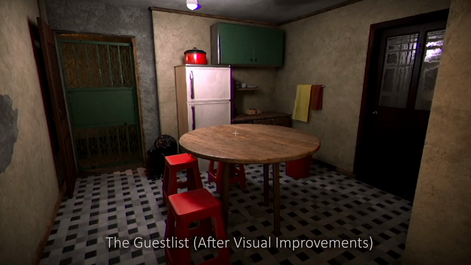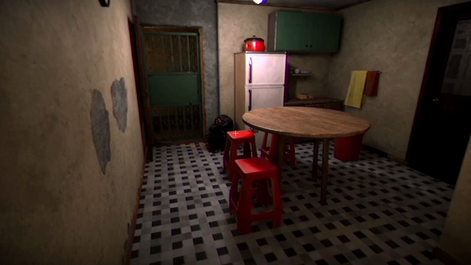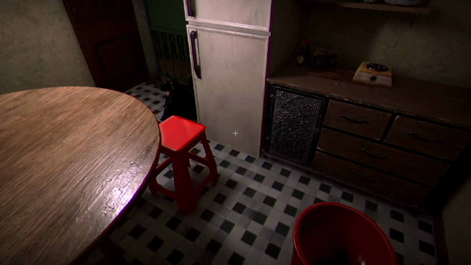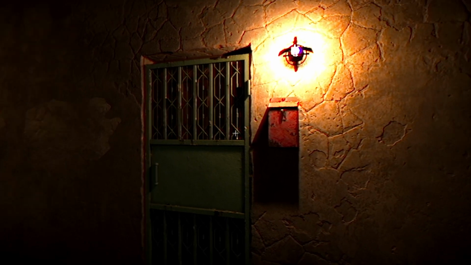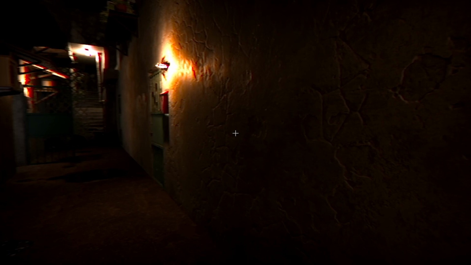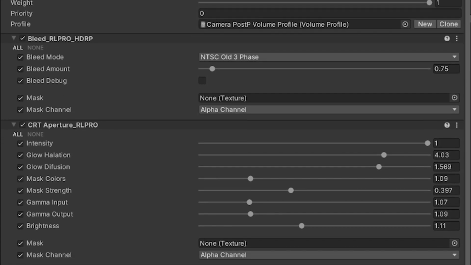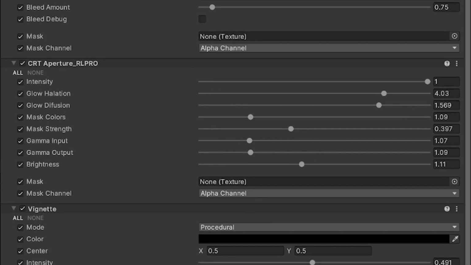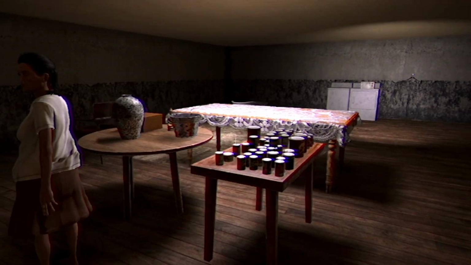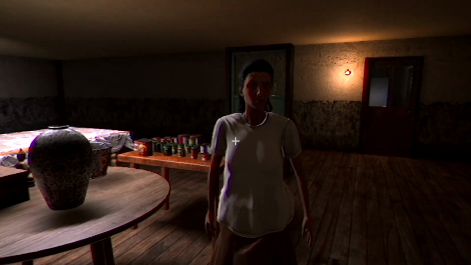Achieving the look for this is just iteration. You just keep adjusting values until you get a look that you are satisfied with and you're done. Honestly, I was super surprised at how well this turns out. I think I will go for this look for my game instead of the low-res, retro, pixelated look. Here are some of the settings that I use in my game to achieve this particular look. It gives a realistic but also creepy vibe, and I really like the look of it.